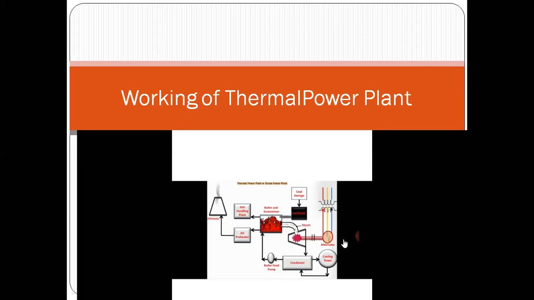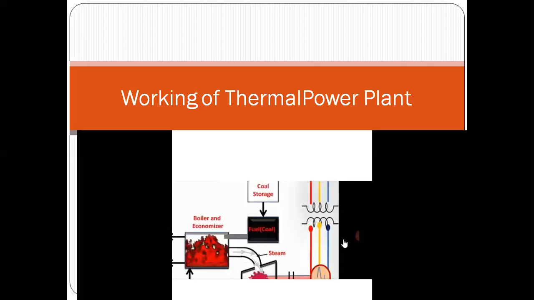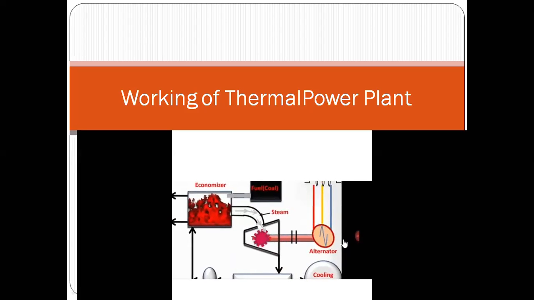In the boiler, what will be the inputs? The first input is the pulverized coal. Then we must have water. That water will get converted into steam. Then the steam which is generated in the boiler goes to the steam turbine. That steam is again superheated. After generating in the boiler, the steam gets superheated and is converted into high pressure steam. Then that high pressure steam is directed onto the steam turbine, and the steam turbine rotates. As you see, the steam turbine is rotating. When the steam turbine rotates, it is mechanically coupled with the alternator.